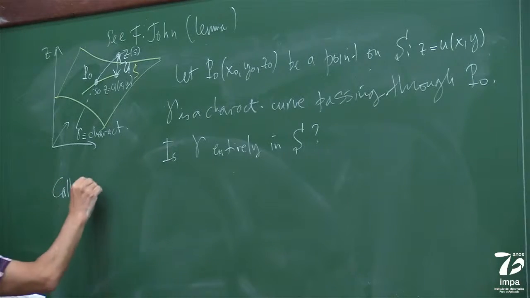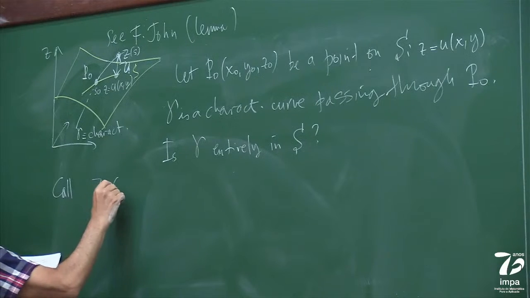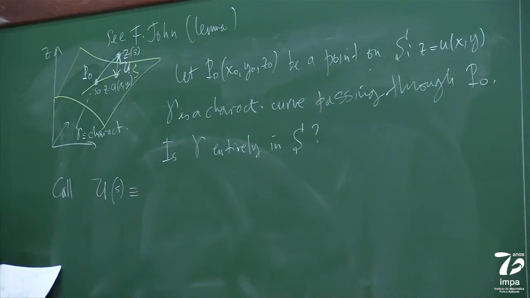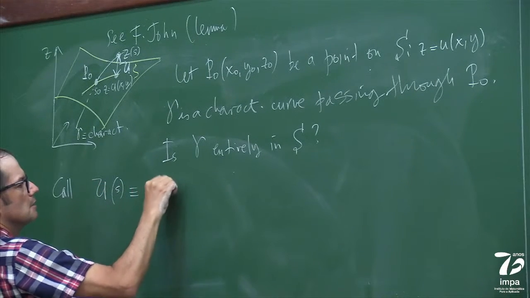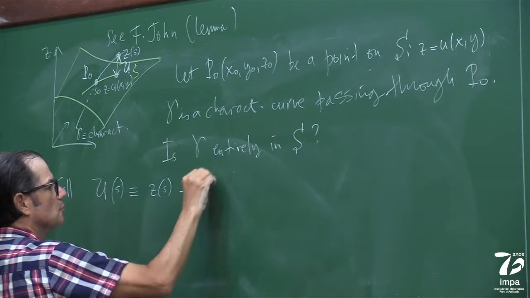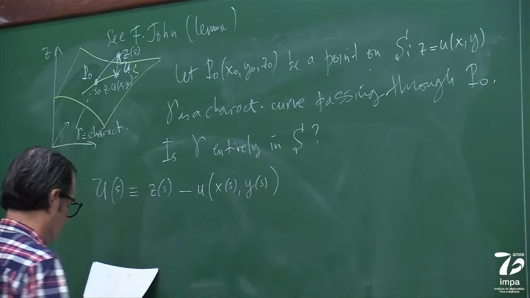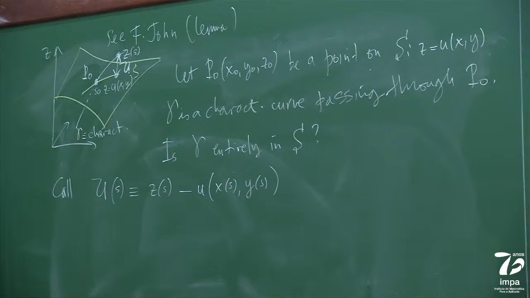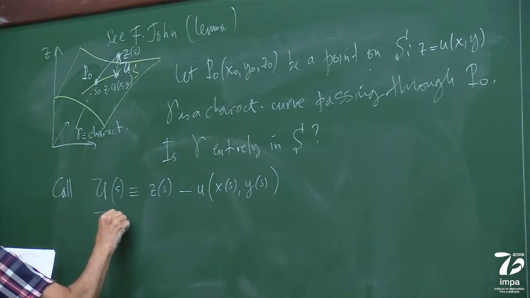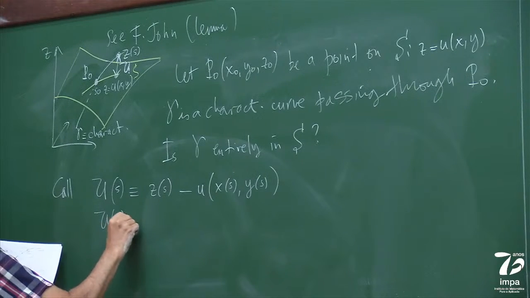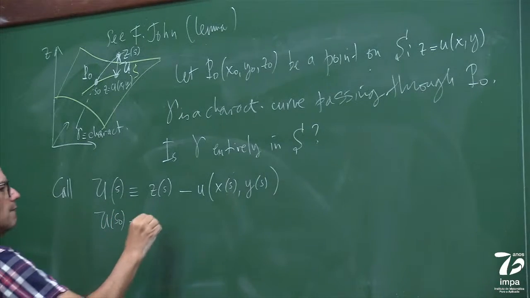So let's define U of s as z of s minus u of x of s, and this is 0 since P belongs to S.